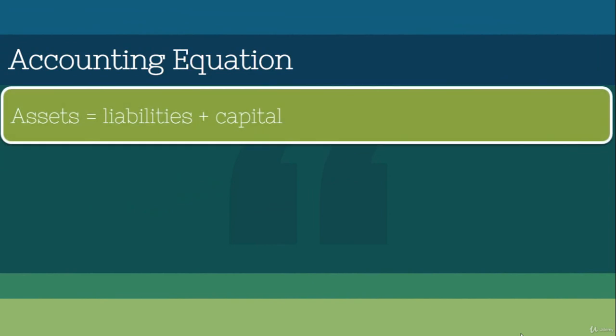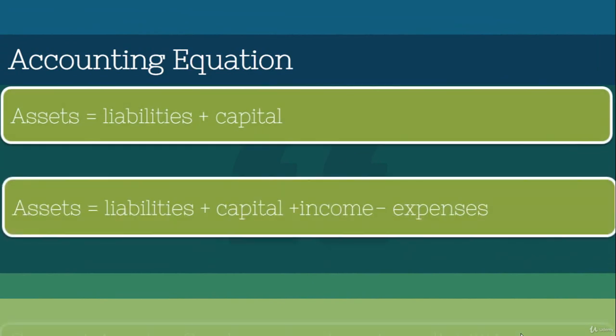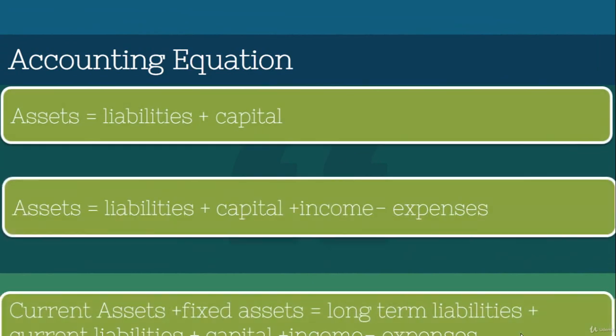Now we are going to discuss the accounting equation. At a company's starting position, assets equal liabilities plus capital. We have already studied 5 types of account.